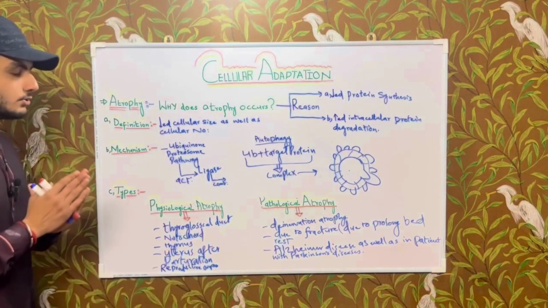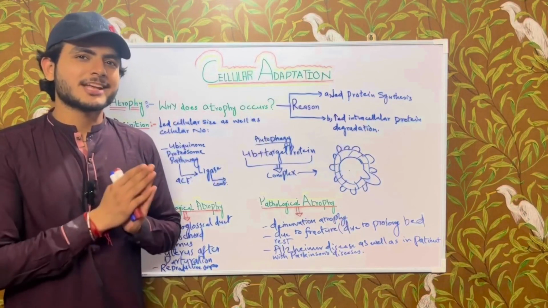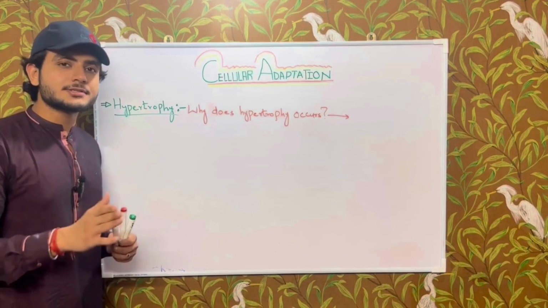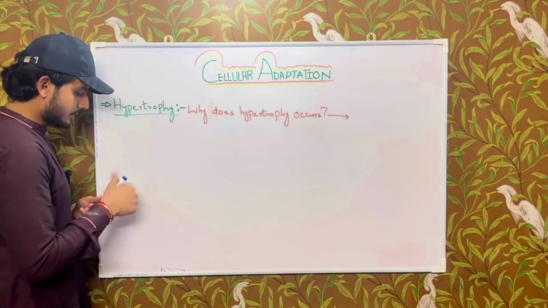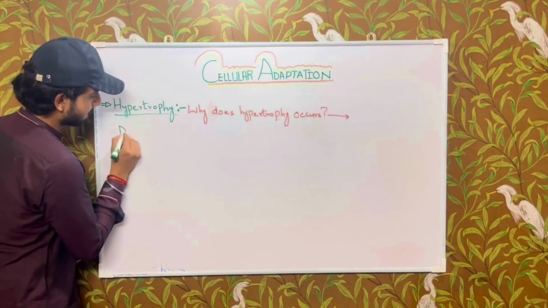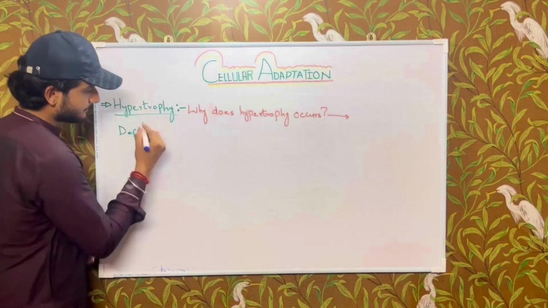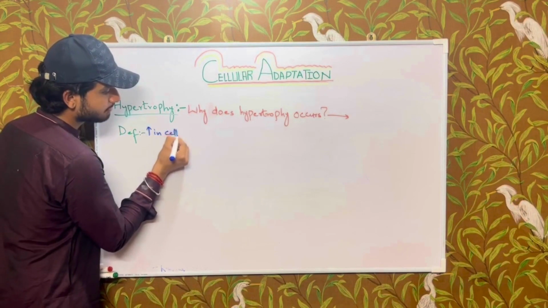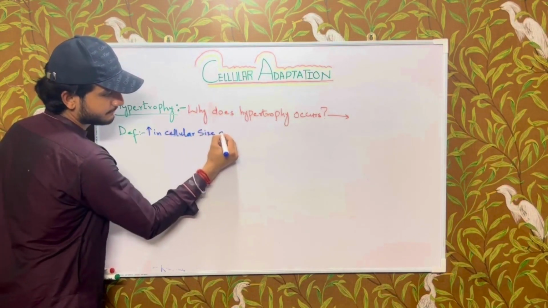Okay, so now we'll be discussing hypertrophy in a more explanatory form. Hypertrophy means increased cellular size, so we should also write it. Hypertrophy means increase in cellular size only.